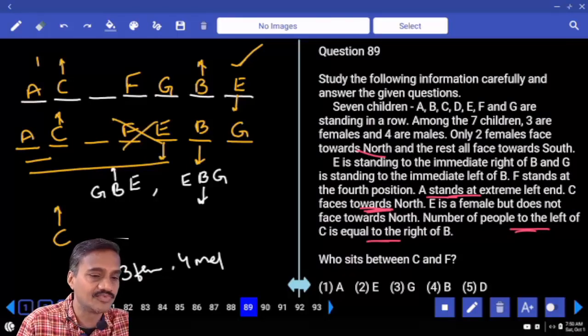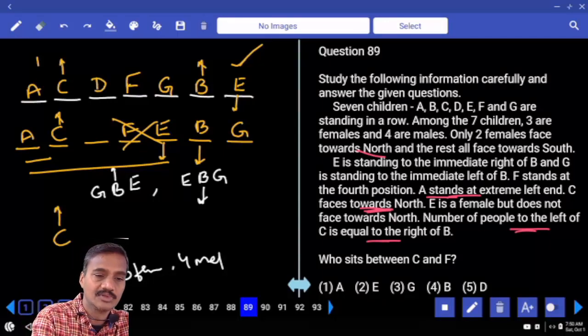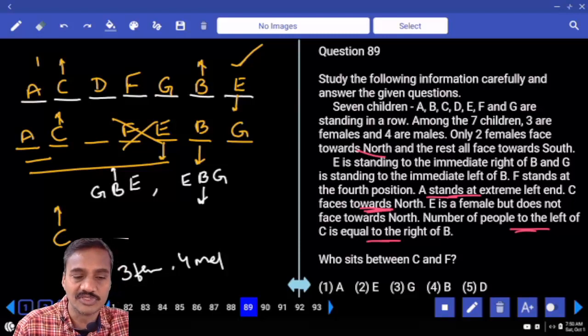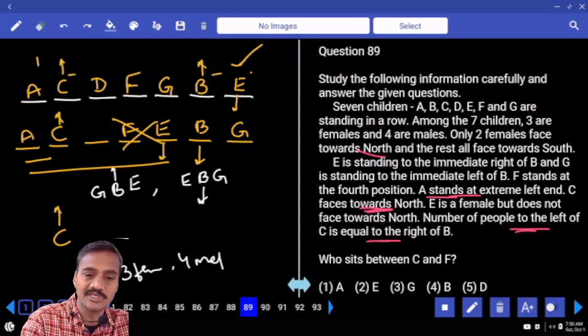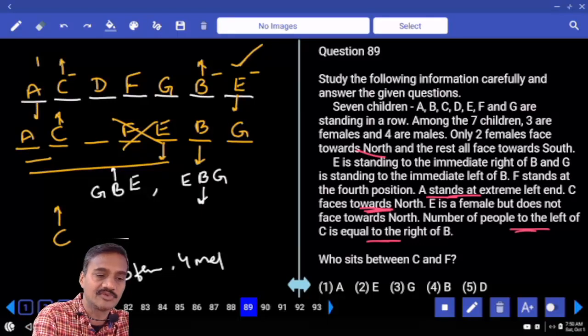Now we are left with the first. And who is the person left over here? A, B, C, D. Now, only 2 persons are facing towards north, and those 2 are females. And C and B are females. E is another female. And all the remaining 4 are males. They are facing towards south.